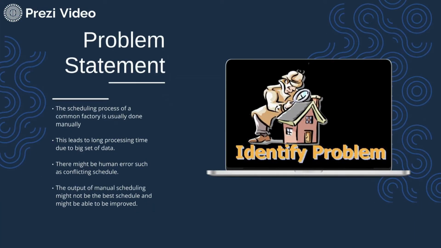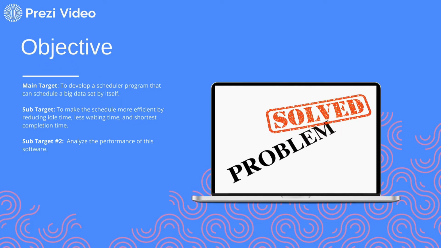So, what is the problem that I am trying to solve? First, the scheduling process of a common factory is usually done manually. This will lead to a long processing time since humans are slow. And humans can make a lot of mistakes such as conflicting schedules and missing values. Finally, the output of manual scheduling by humans might not be the best schedule and might be able to be improved, but we cannot see that.